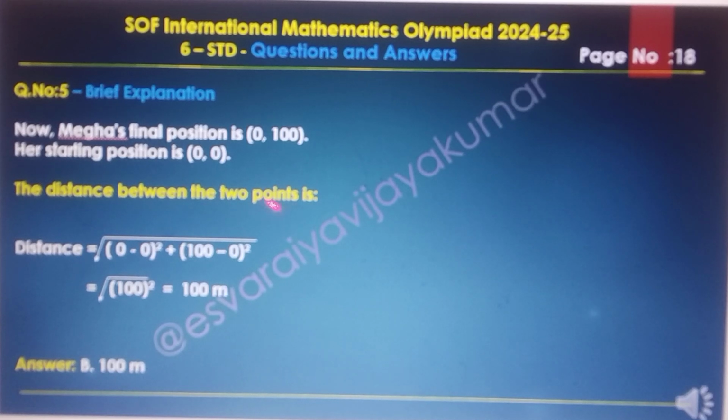The distance between the two points is the square root of (0 minus 0) whole square plus (100 minus 0) whole square. That is 0 plus 100 squared, and the square root cancels the square. We are getting 100 meters. The final answer is option B, 100 meters.